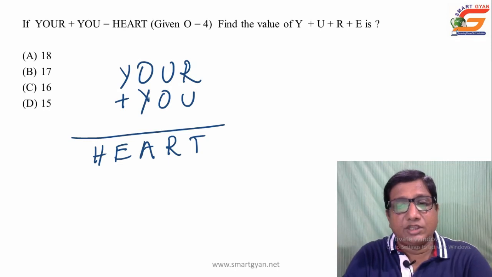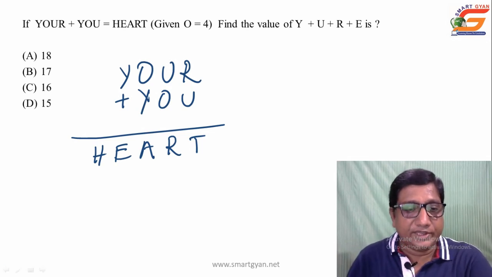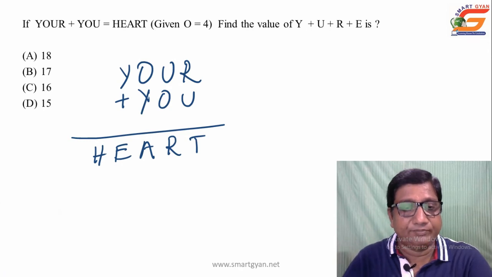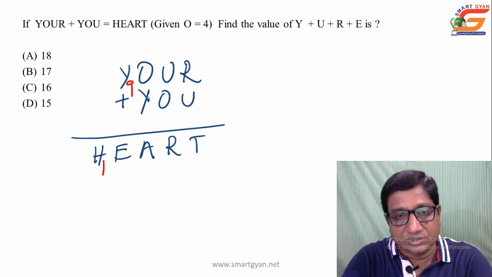Your plus u given as h. So here, what can be the value of h? The value of h, as it is a carried out value, can be 1. We have discussed this in the previous question. And the value of y will be 9, because 9 plus nothing should be 9 itself, that is, y plus nothing should be y, but something different, e, is coming.